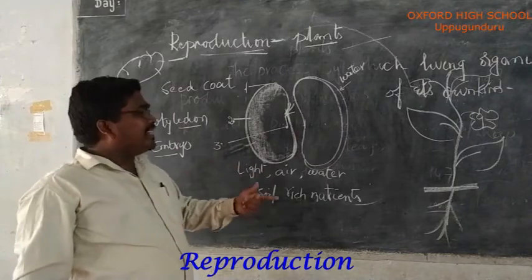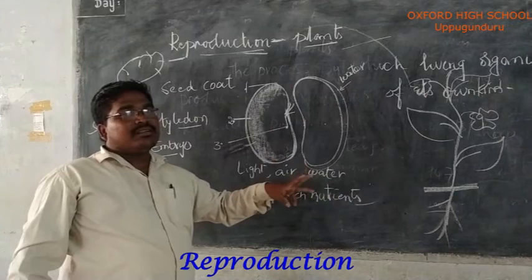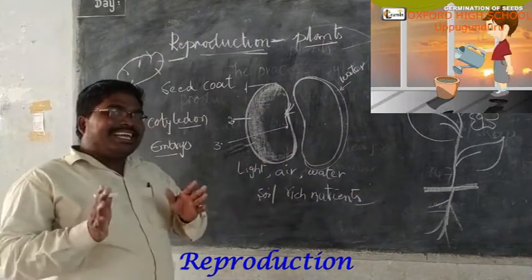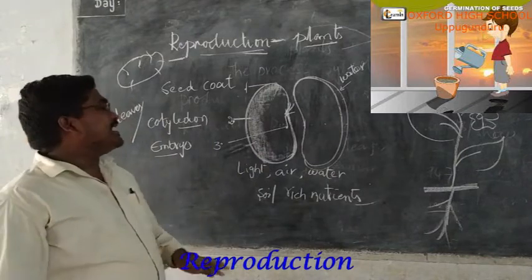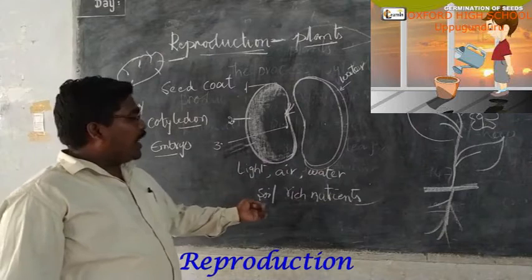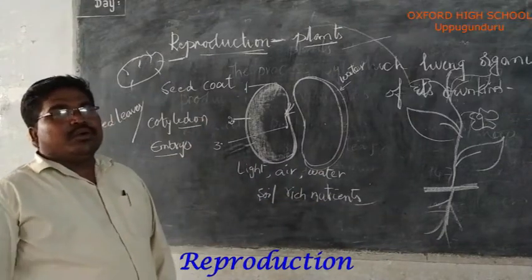Have you ever seen the seeds germinate? No, they don't grow when they are in the tins. When the seed gets the right conditions like air, water and light, and soil with rich nutrients, it starts germination. Okay.